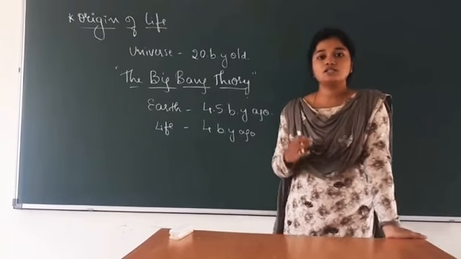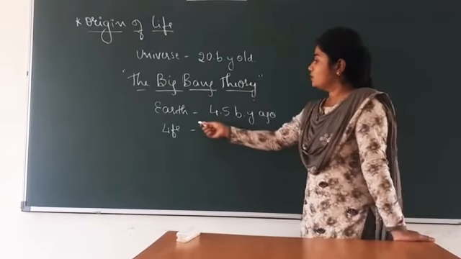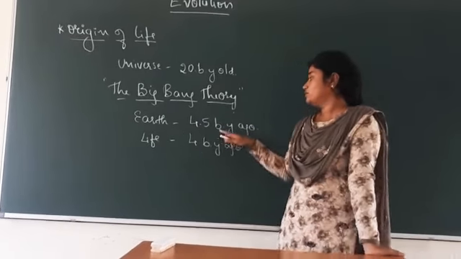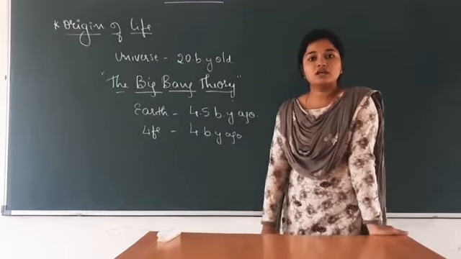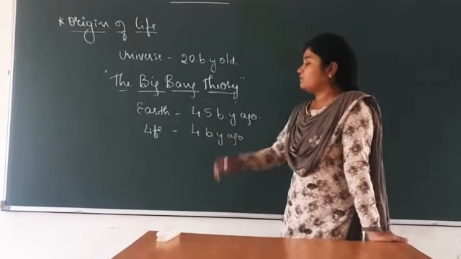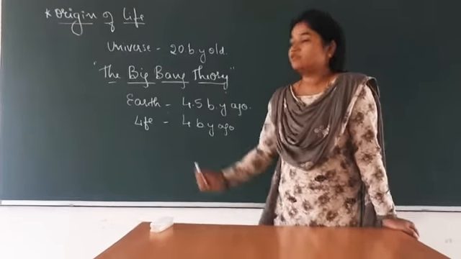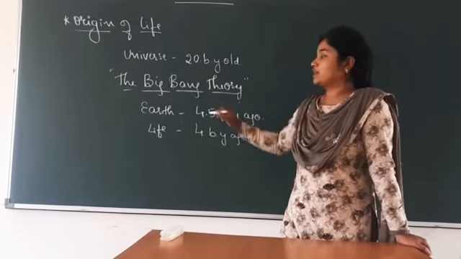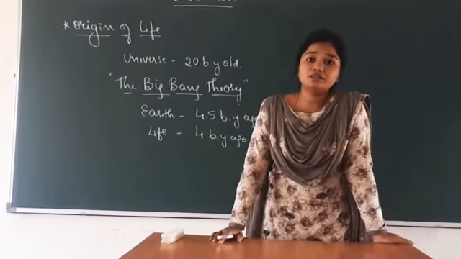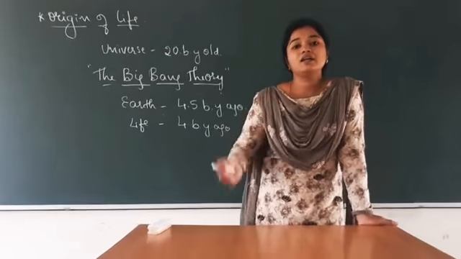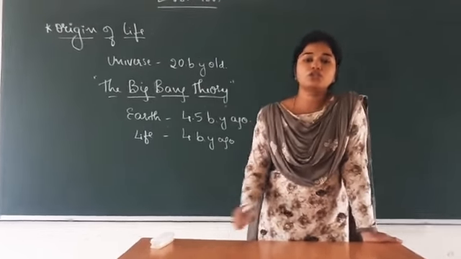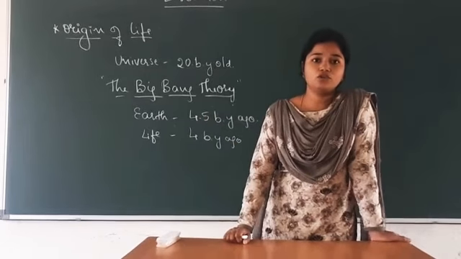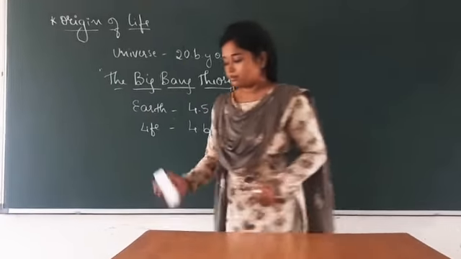In the solar system of the Milky Way galaxy, we live on a planet called the Earth, and this Earth was formed 4.5 billion years ago, right? And life on the Earth was formed only 4 billion years ago. So this is regarding the origin of the universe and the origin of the Earth. Now let us discuss the theories related to the origin of life. There are 4 important theories which explain how life originated. Let us study them one by one.